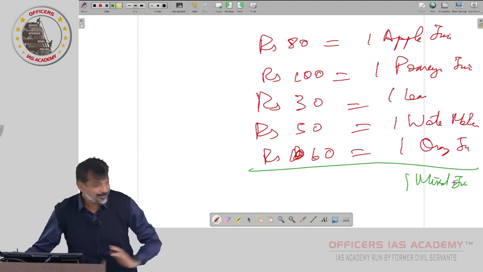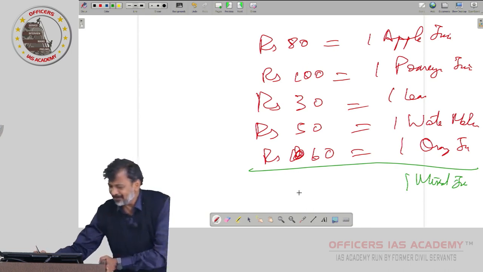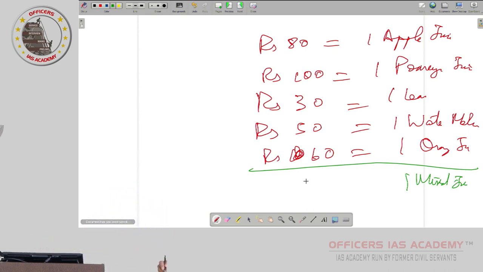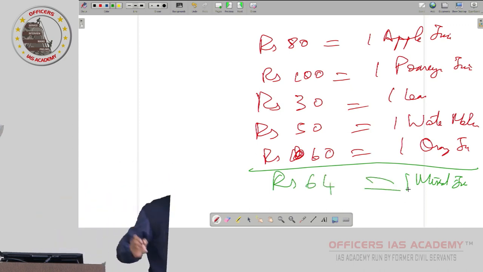Yes or no? This mixed juice, is it bilateral or multilateral? Multilateral. Bilateral means with respect to one. This is with respect to a group, a group of juices, not currency. So this will be almost the average. How much will they charge for this mixed juice? 80, 100, 30, 50, 60: 80 plus 100 is 180, 210, 260, 320, divided by 5 should be 64, I think. Approximately, let us assume 64 is this rate.